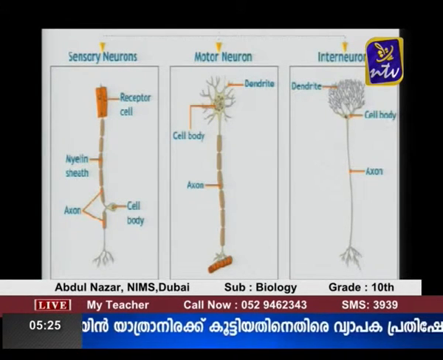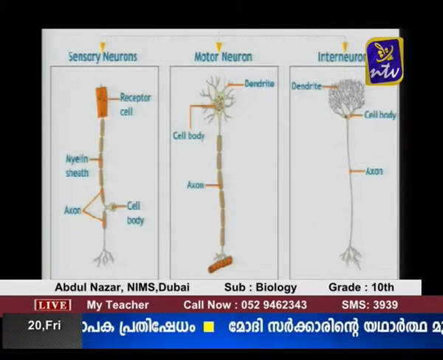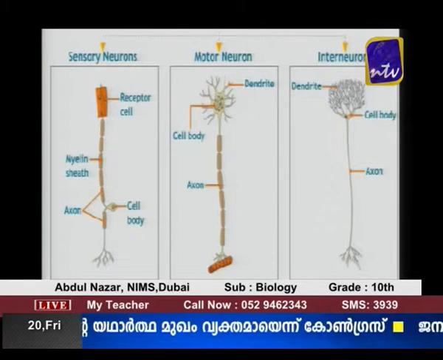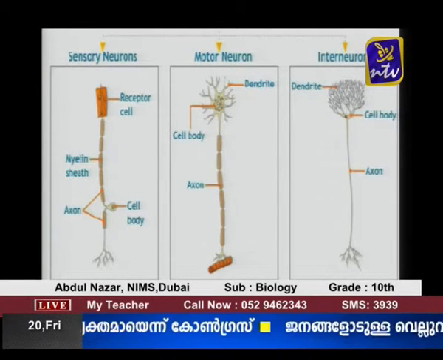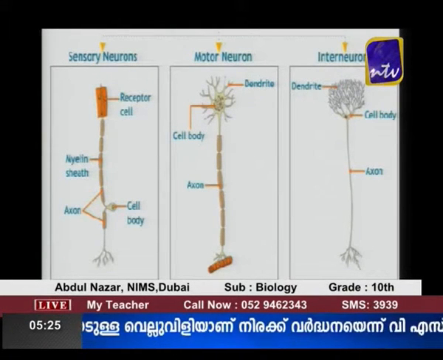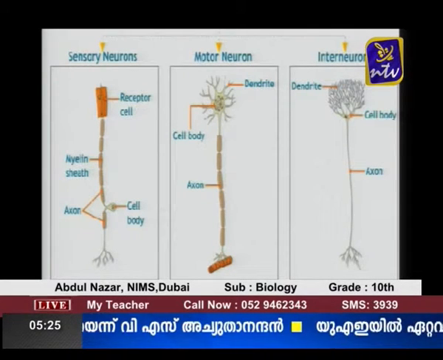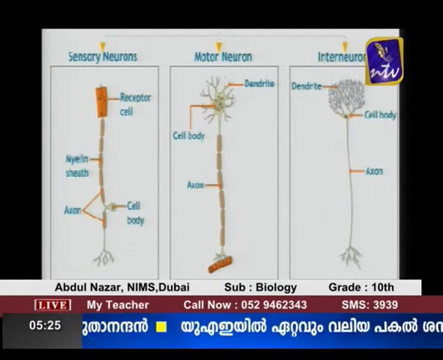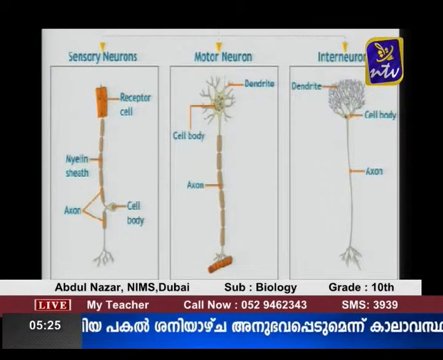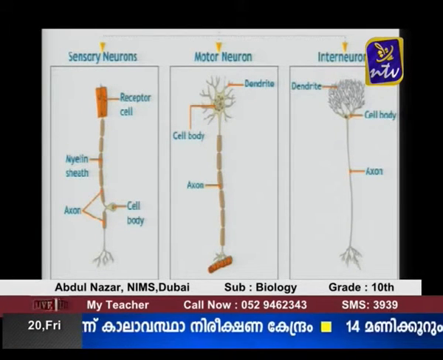I already told you the function of the sensory neurons is to carry sensory information from sense organs to the coordinator. Which organ acts as a coordinator in our body? It is the brain or the spinal cord. So depending on the function, the nerves can be divided into three types.